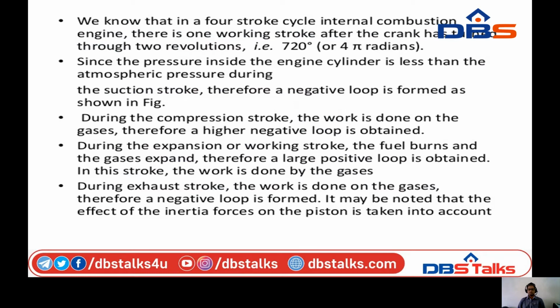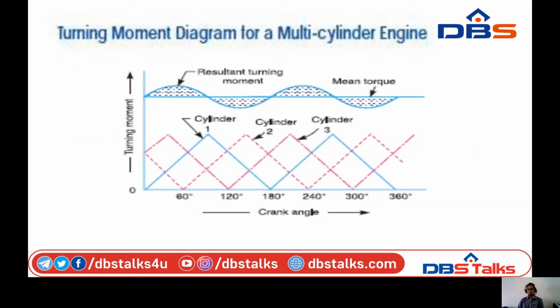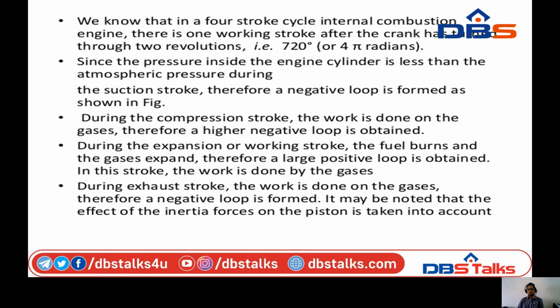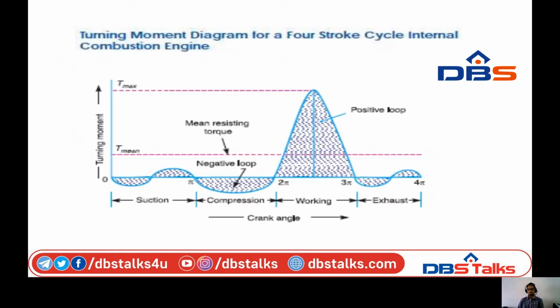In the diagram, the pressure inside the engine cylinder is less than the atmospheric pressure during the suction, and therefore a negative loop is formed.